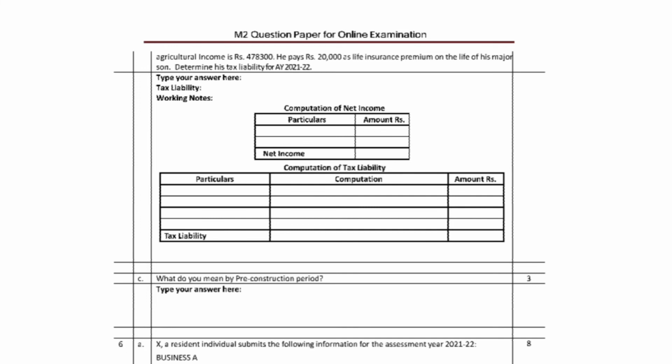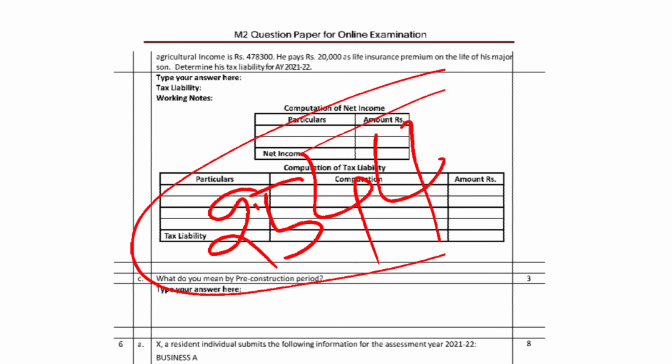So 2,436 is agriculture. The tax liability of this answer is 2 lakhs 54,436 after deducting the tax liability.